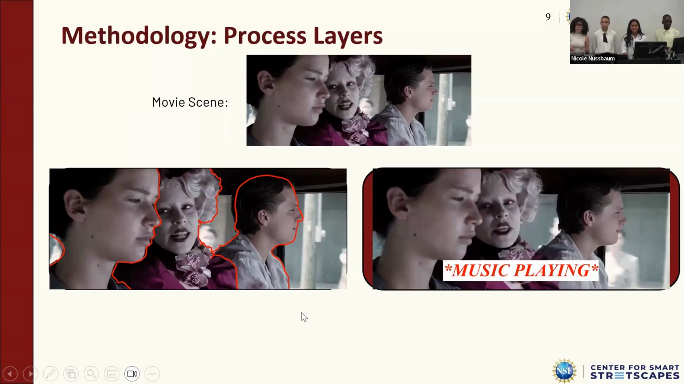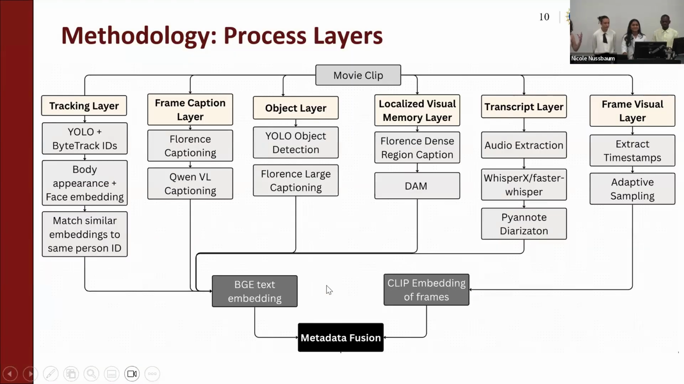And now we also incorporate audio information through our transcript layer. We use WhisperX to collect character dialogue and Pyannote to separate character speakers by voice. With this, we can see what characters are saying. In this example, no one is actually speaking, so the transcript layer only detects the music playing in the background. And here you can see a diagram showing our whole layer design pipeline. After all the layers are generated, they get embedded into our database using CLIP for visual embeddings and BGE for our text embeddings.